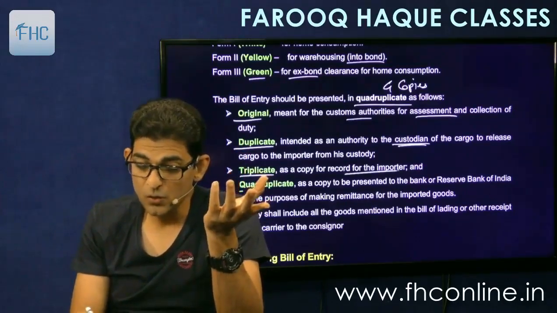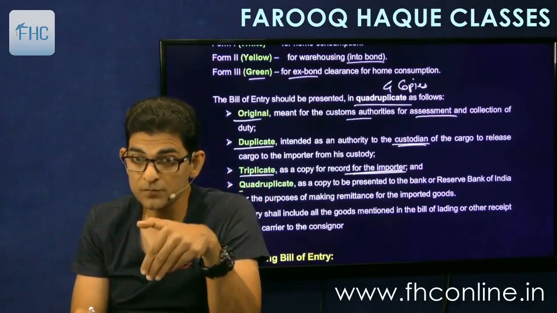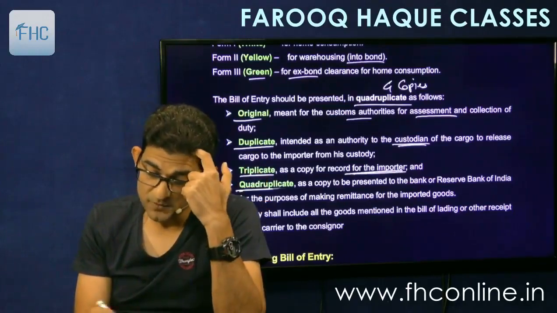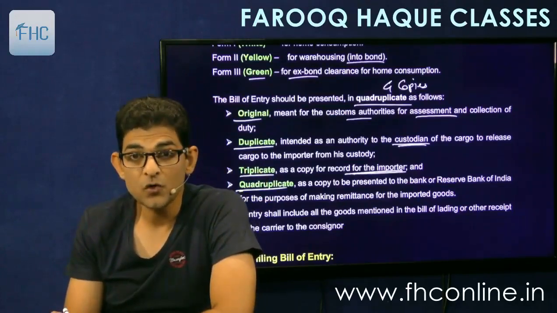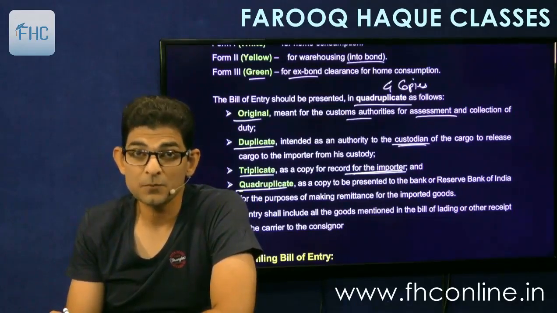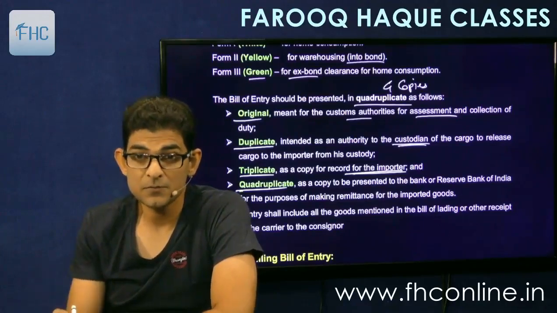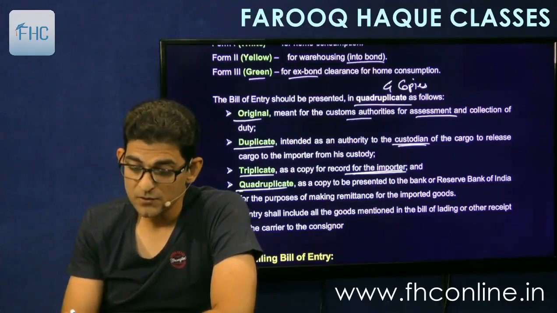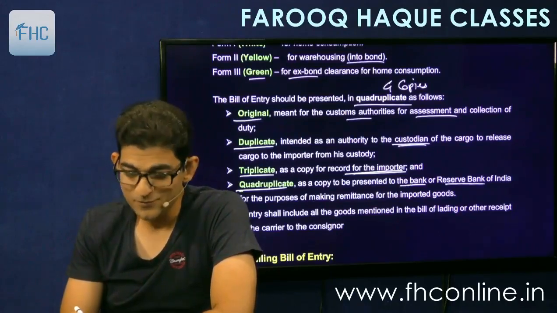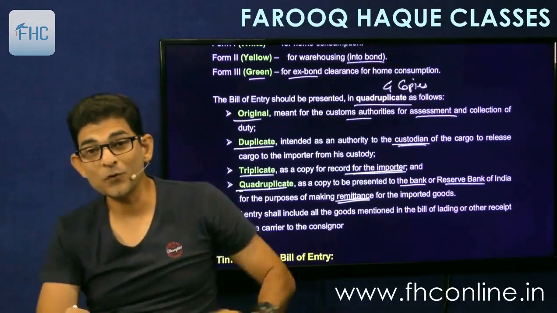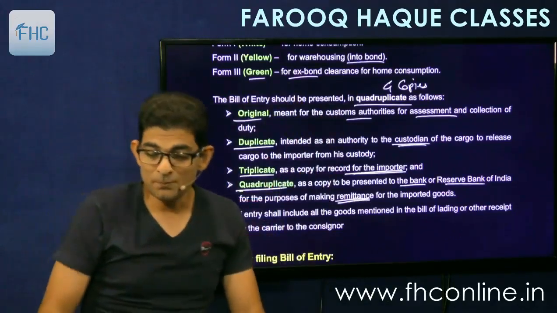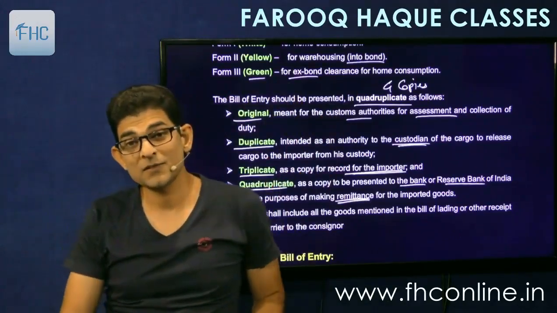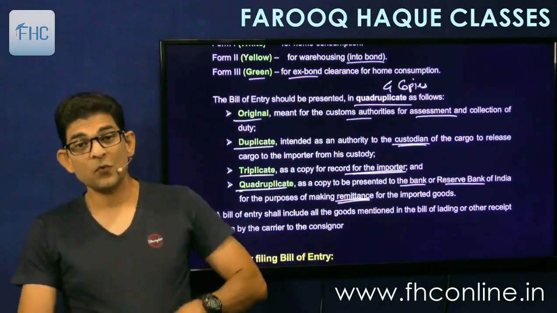Triplicate is for our own record of the importer. And the fourth copy, that is quadruplicate, will be used for clearance purposes, remittance purposes, for money transfer purpose. So it will be presented to the bank or RBI for the purpose of making remittance for imported goods. Ultimately we have to pay for the goods also, na? So the money clearance will take place only on submission of this fourth copy.